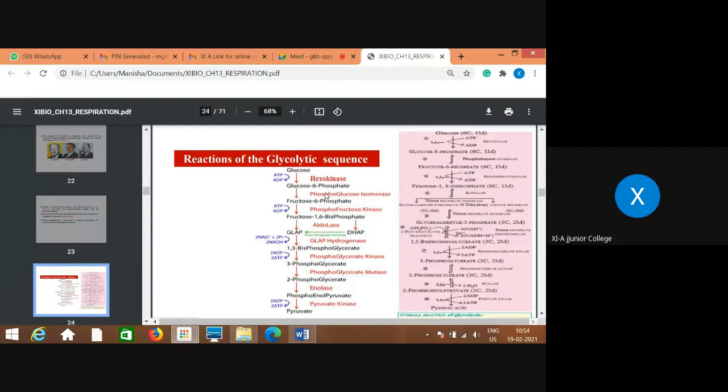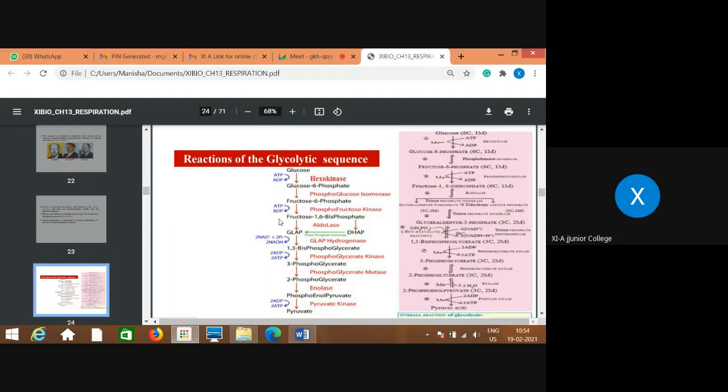Now in the first step, when glucose is converted into glucose 6-phosphate, one amount of energy is utilized and ATP gets converted into ADP. So breakdown of ATP is done. Then fructose 6-phosphate gets converted into fructose 1,6-bisphosphate, with the enzyme phosphofructokinase. Again in this reaction, you can see ATP gets converted into ADP.